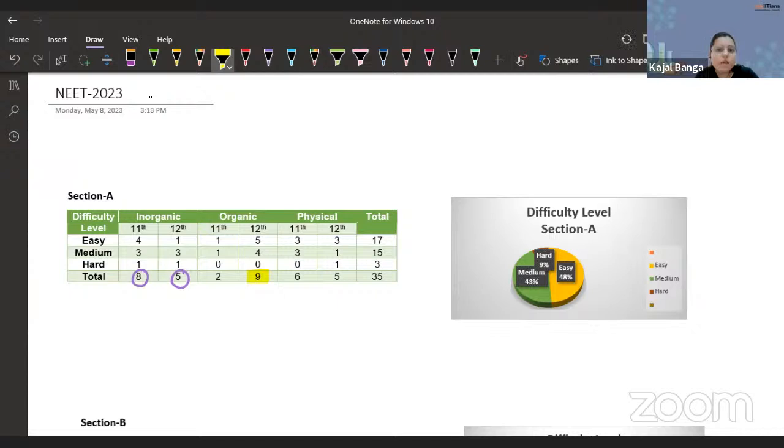Other than that, as we all know, we were expecting questions from biomolecules, we were expecting questions from polymers. The questions were there. As far as 11th organic is concerned, I can say the questions were revolving around GOC. There were 2 questions from GOC. One of the questions was also from practical organic chemistry.